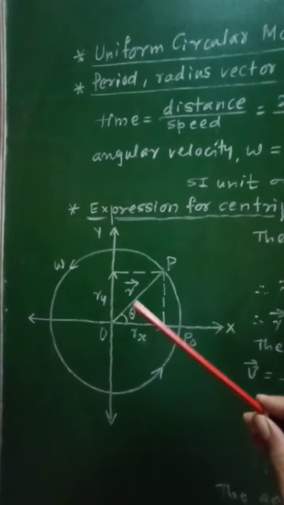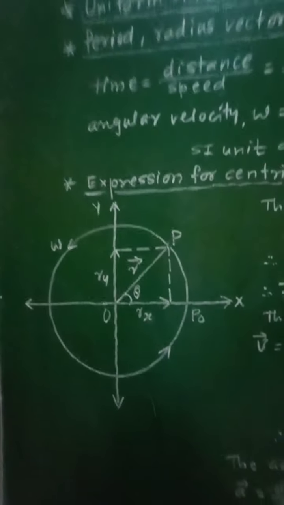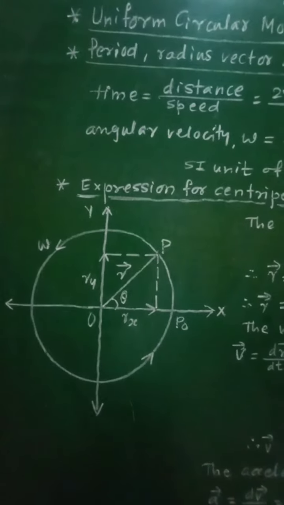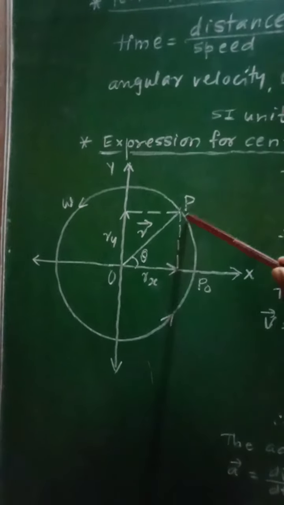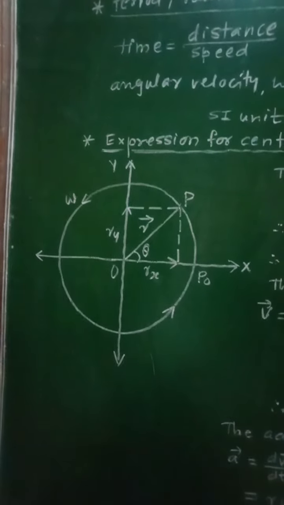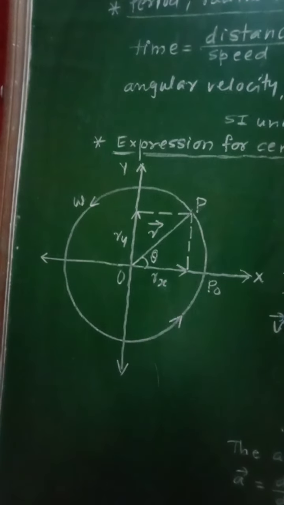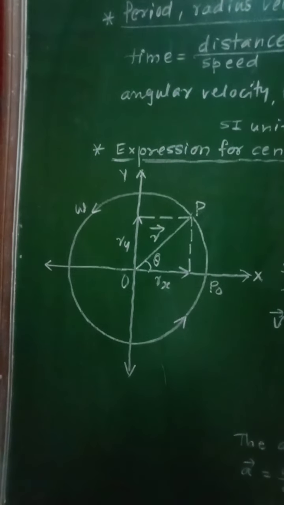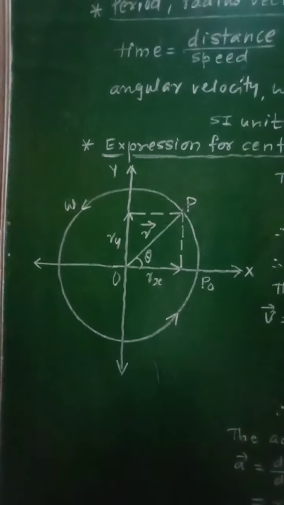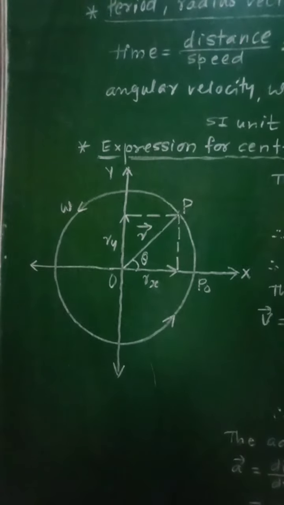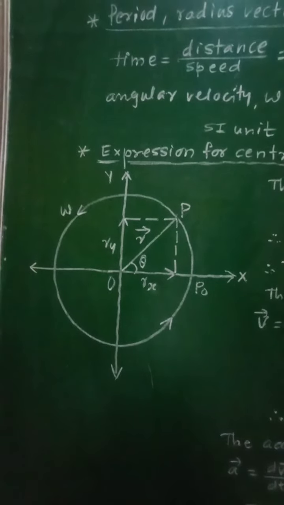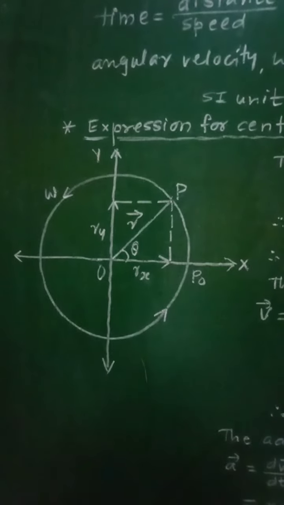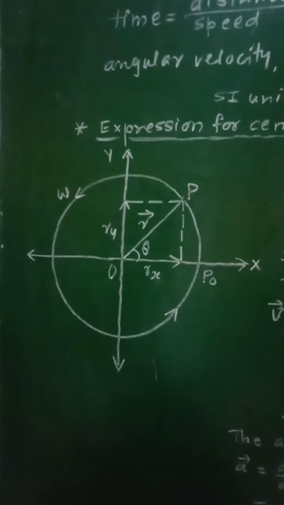In order to obtain the expression for this centripetal acceleration, let us consider a particle P. Here there is a particle P which is moving along the circumference of this circle with constant angular velocity omega, that is, it is performing UCM in anticlockwise direction along the circumference of a circle of radius r with constant angular velocity omega and period equal to capital T.